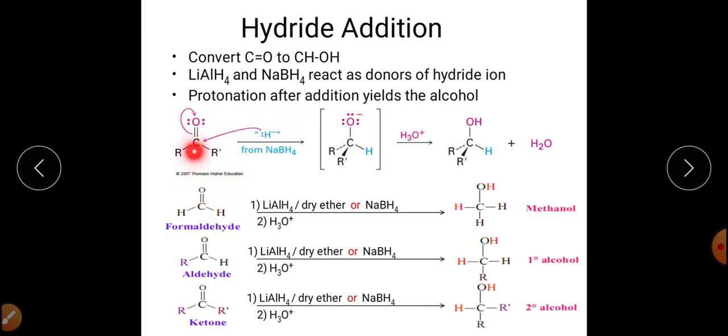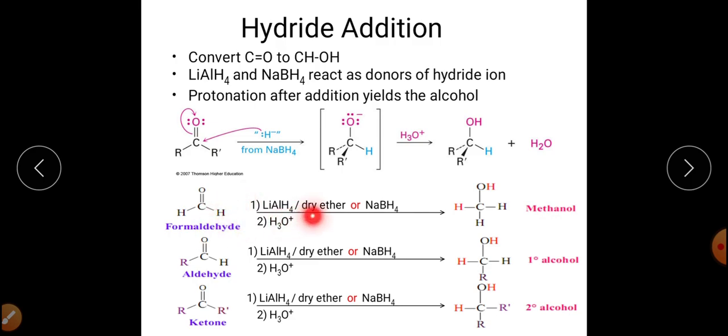So ketone on reaction with this particular NaBH4 is getting converted into this particular alcohol. So alcohol can be synthesized by this hydride addition reaction followed by hydrolysis. The reaction can be carried out by using lithium aluminum hydride and sodium borohydride. So this is our formaldehyde.